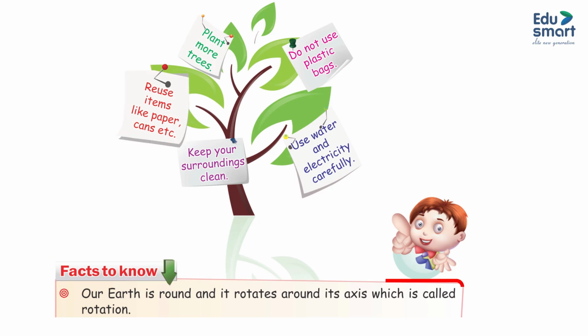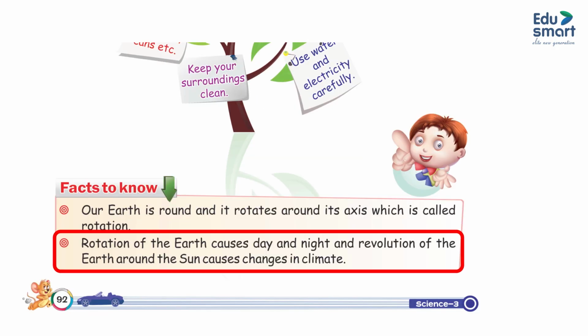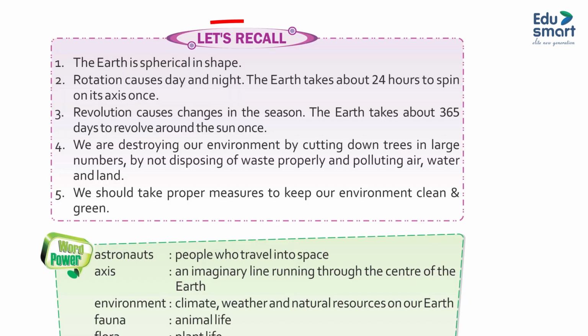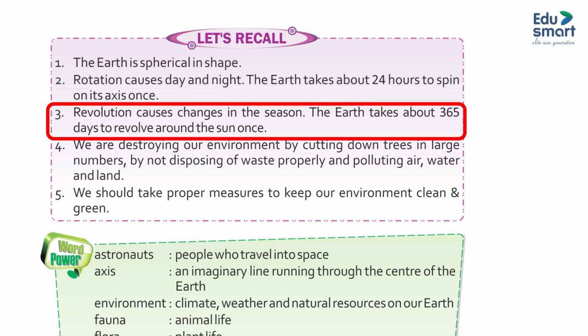Facts to know. Our earth is round and it rotates around its axis, which is called rotation. Rotation of the earth causes day and night, and revolution of the earth around the sun causes change in climate. Let's recall. 1. The earth is spherical in shape. 2. Rotation causes day and night. The earth takes about 24 hours to spin on its axis once. 3. Revolution causes changes in the season. The earth takes about 365 days to revolve around the sun once.